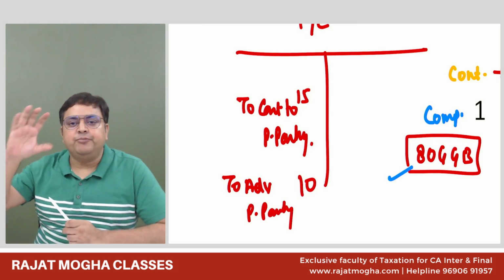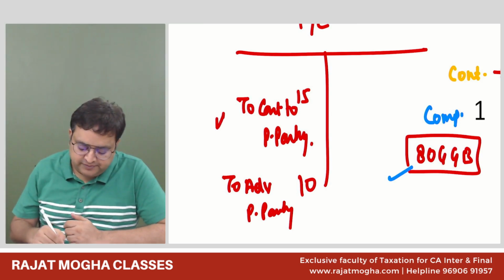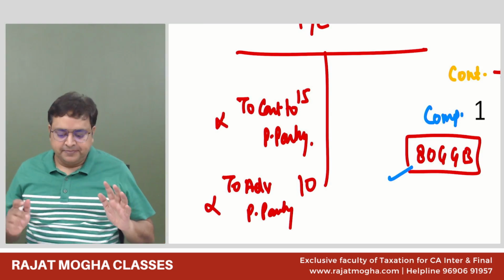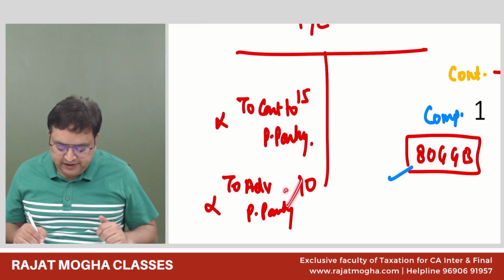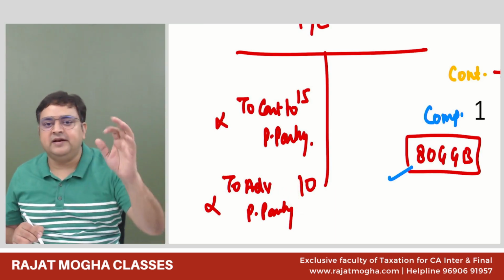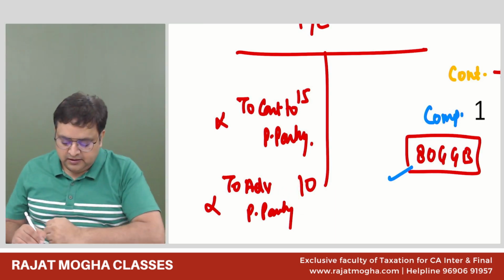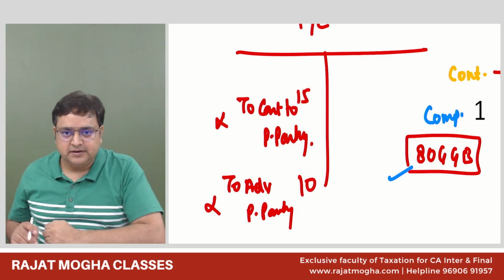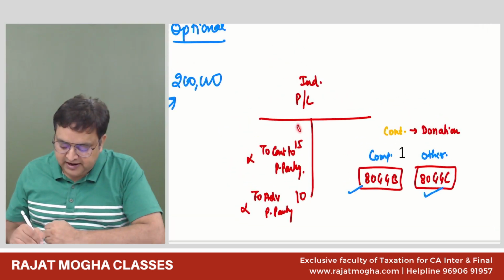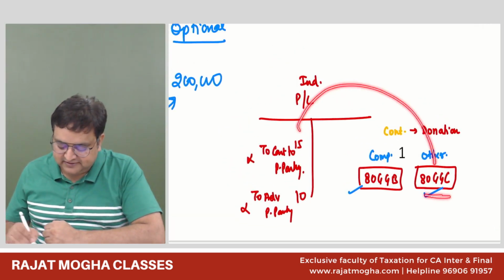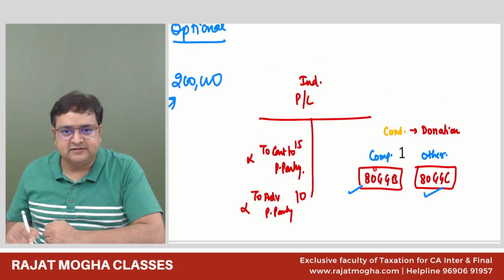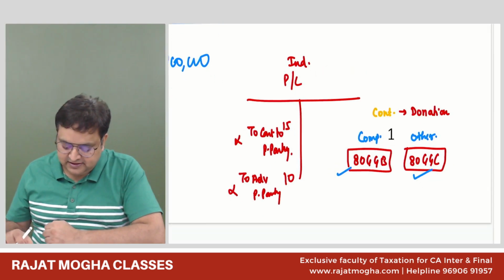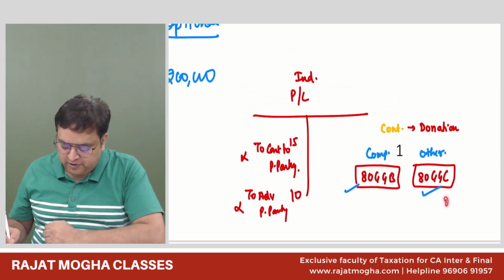First of all, while computing your PGBP, disallow both of them. It is not your business expense, right? Even advertisement to political party is specifically disallowed. We have done it in PGBP. So this is specifically disallowed while computing PGBP. But while giving the deduction of 80GGC, because this is an individual, not a company, it's an individual assessee. So he will claim 80GGC with respect to which amount, guys?